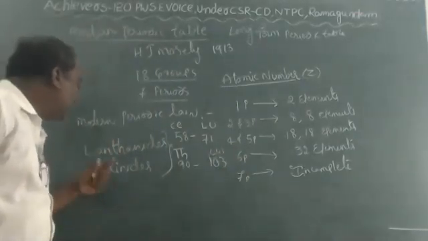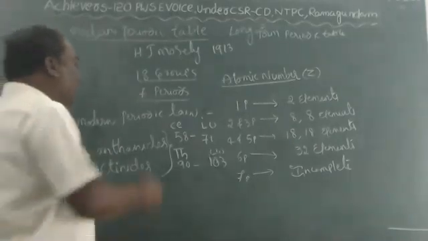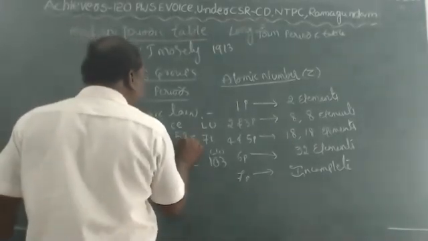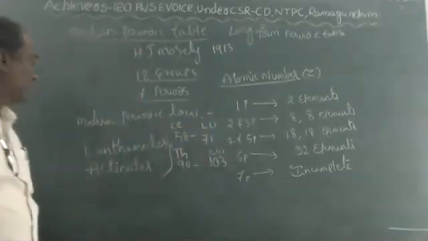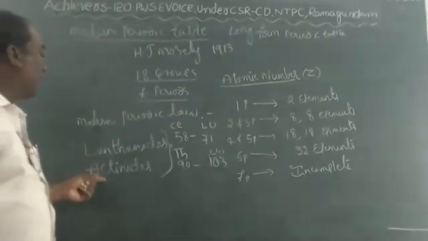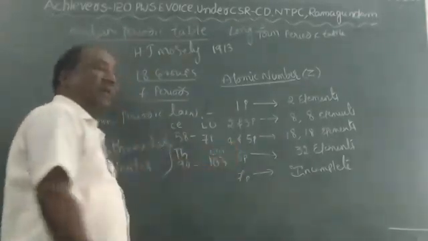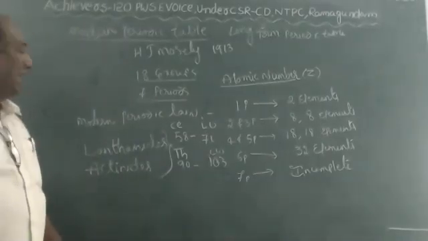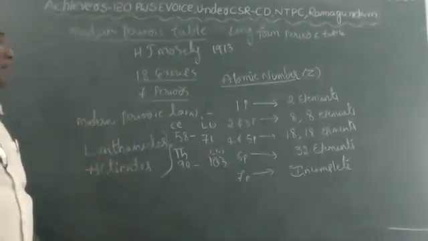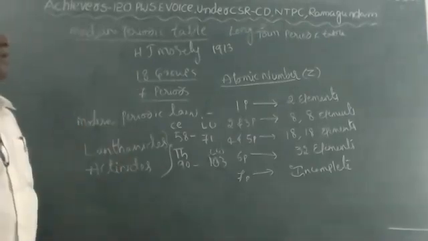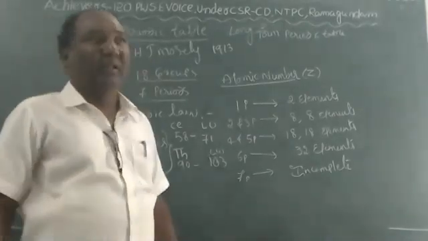At the bottom of the periodic table, two separate series are there, called lanthanides and actinides. Lanthanides are atomic number 58 to 71 elements, and actinides are atomic number 90 to 103 elements. They are arranged separately in the periodic table. This is about the modern periodic table.